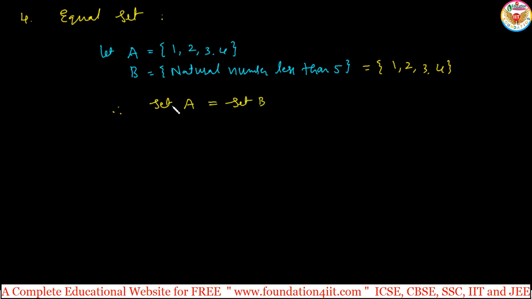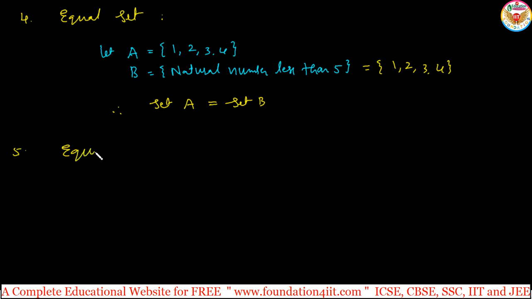So we can conclude that two sets are said to be equal if the elements of the two sets are the same. Elements must be the same. No extra, exactly the same elements. If there is a 1 here, 1 also should be there; 2, 2, 3, 3 and 4. Same elements, the number of elements and the same elements. Right. Next, the fifth one.